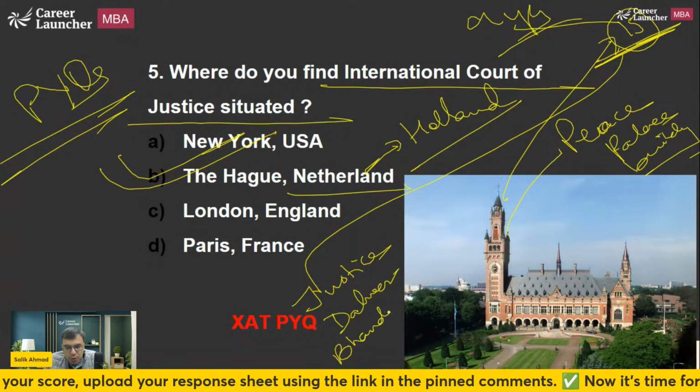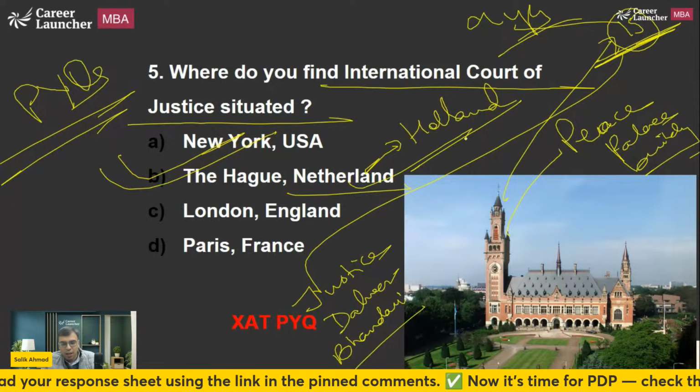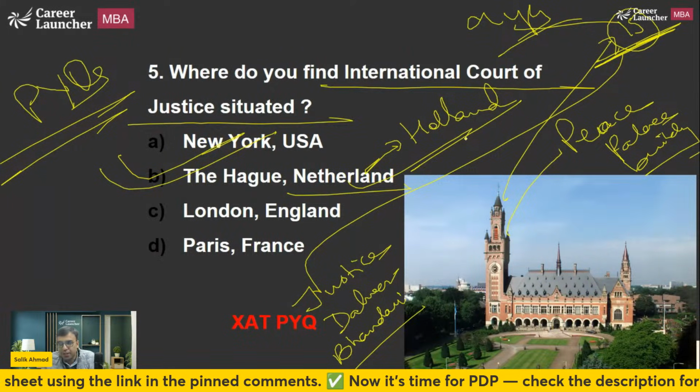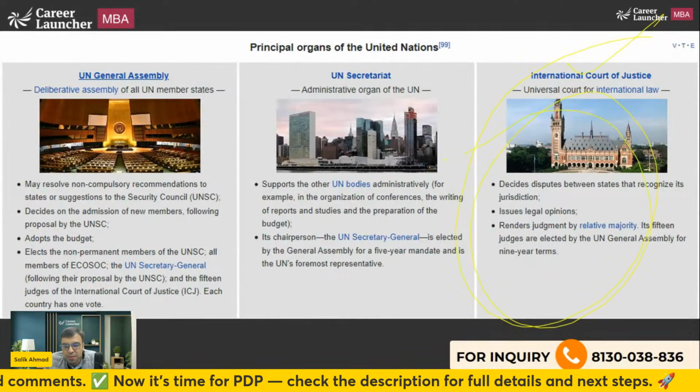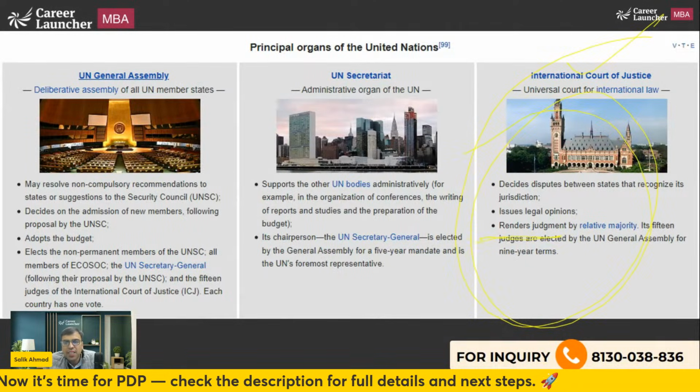That is what you should be knowing. Okay. Sorry. So B is the right answer to this question. So I've told you this one, International Court of Justice. There are 15 judges elected for 9 years.